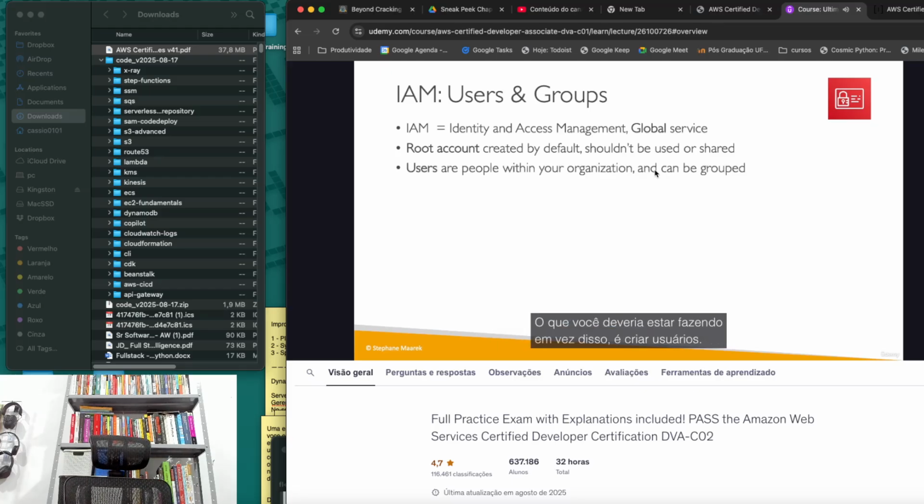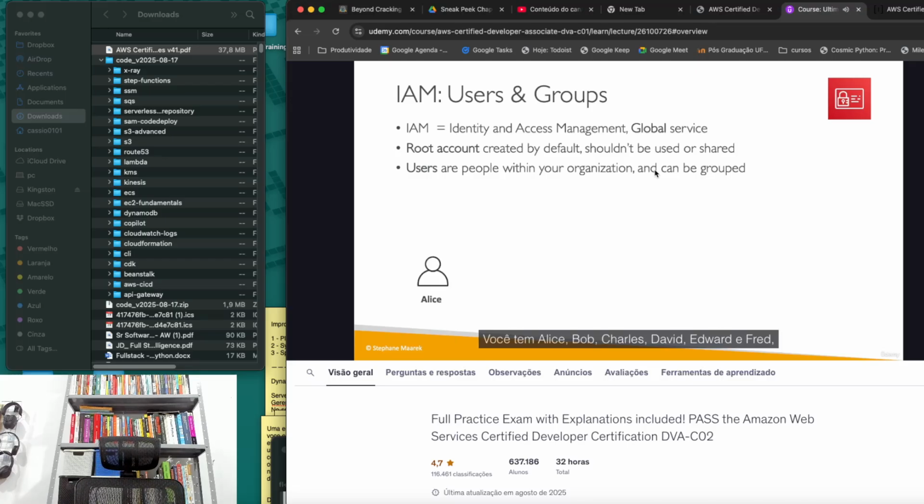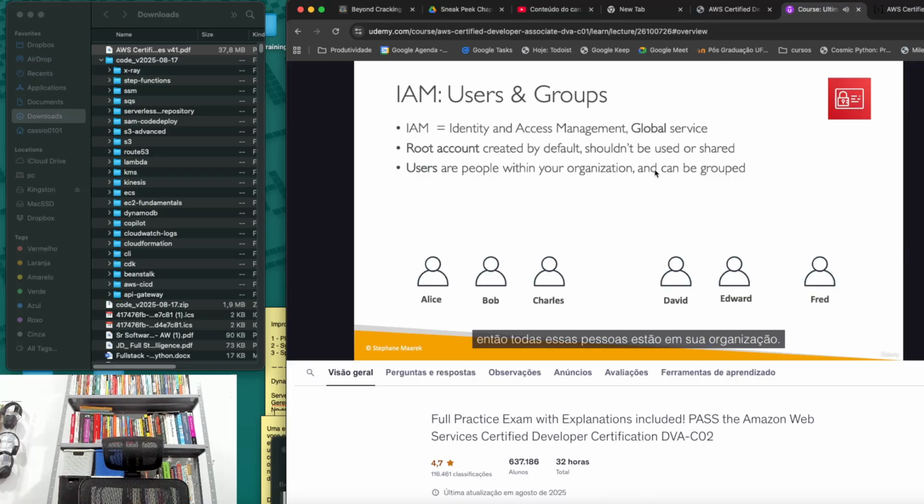What you should be doing instead is create users. So you will create users in IAM, and one user represents one person within your organization. And the users can be grouped together if it makes sense. So let's take an example. We have an organization with 6 people. You have Alice, Bob, Charles, David, Edward, and Fred. So all these people are in your organization. Now Alice, Bob, and Charles, they work together. They're all developers. So we're going to create a group called the group developers, regrouping Alice, Bob, and Charles.